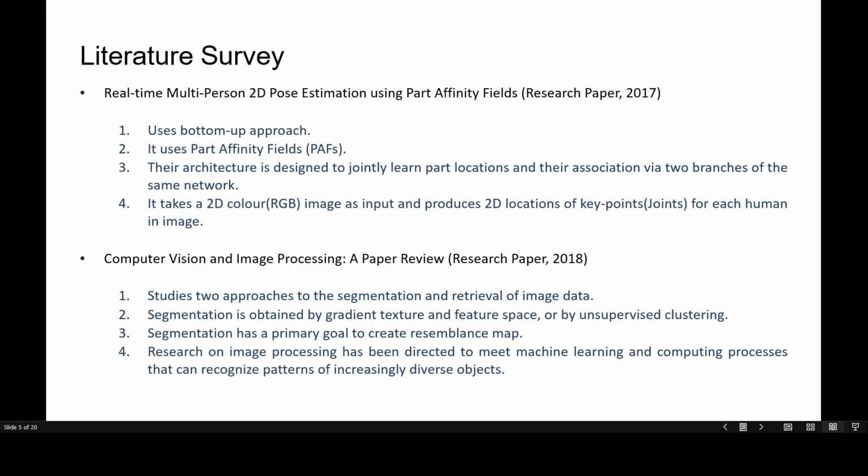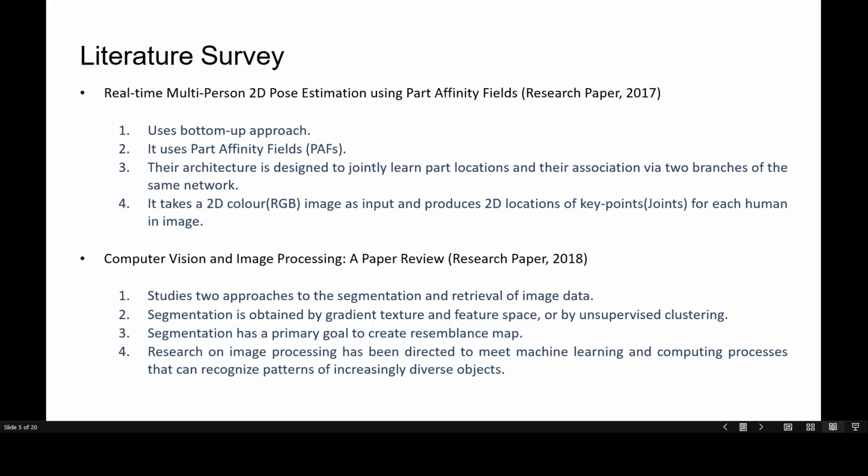The first research paper we have is the real-time multi-person 2D pose estimation using part affinity fields by Carnegie Mellon University. Their paper presents an approach to efficiently detect the 2D pose of multiple people in an image. Their approach uses a non-parametric representation, which we refer to as part affinity fields, to learn to associate body parts with the individuals in the image. Their architecture encodes global context, allowing a greedy bottom-up parsing step that maintains high accuracy while achieving real-time performance, irrespective of the number of people in the image.